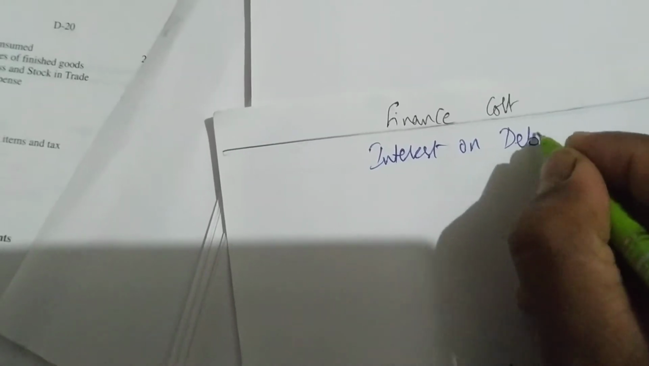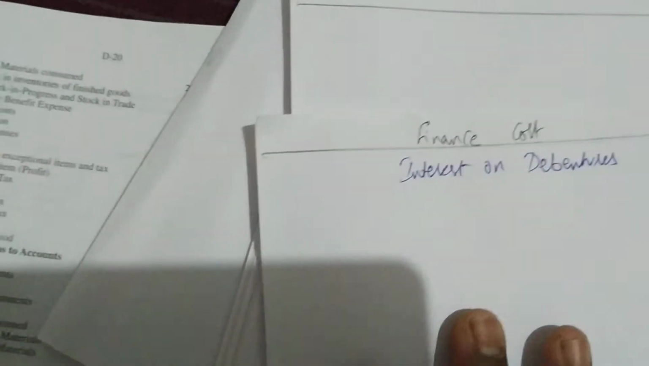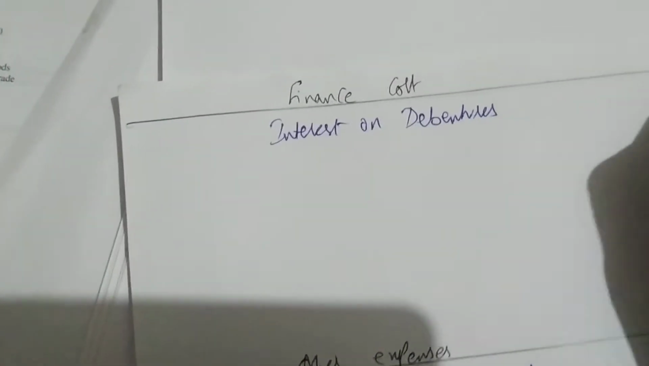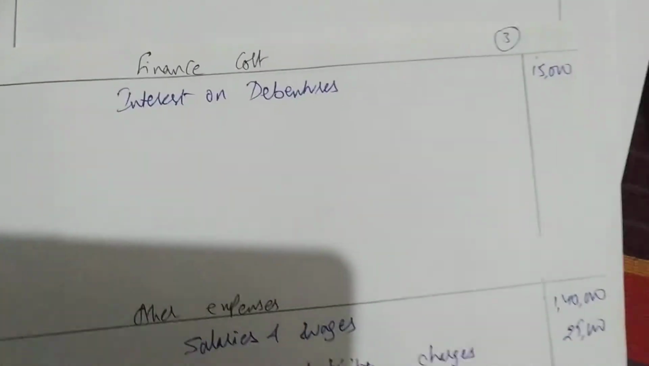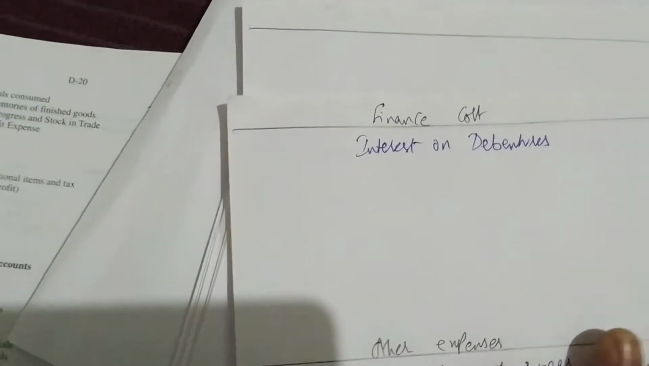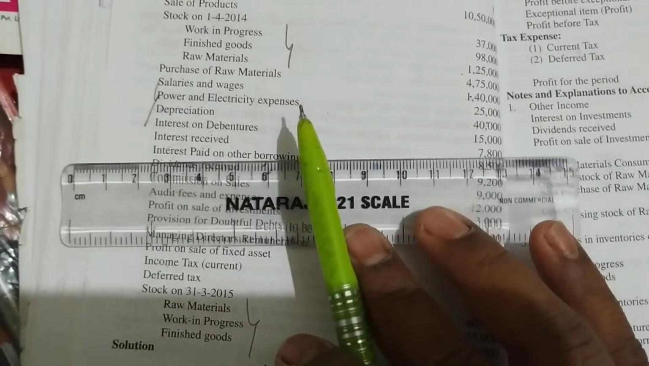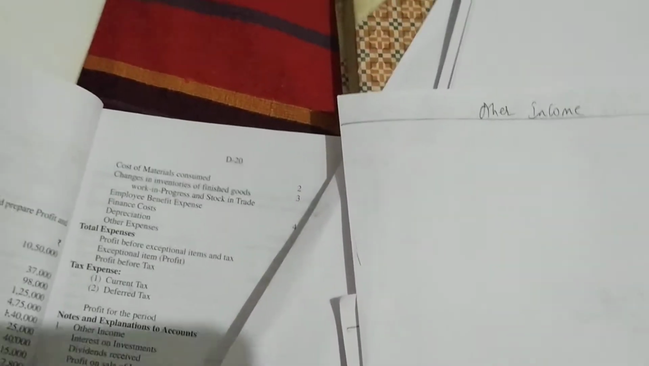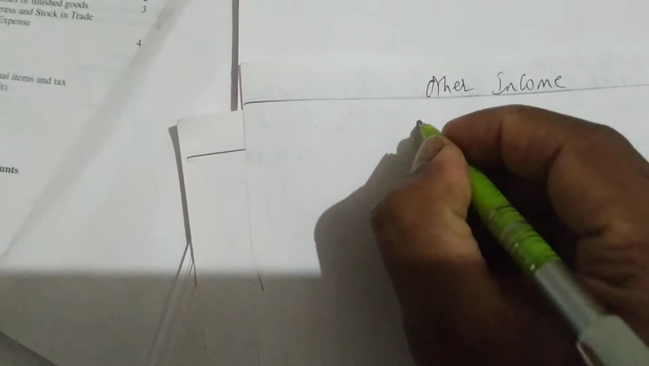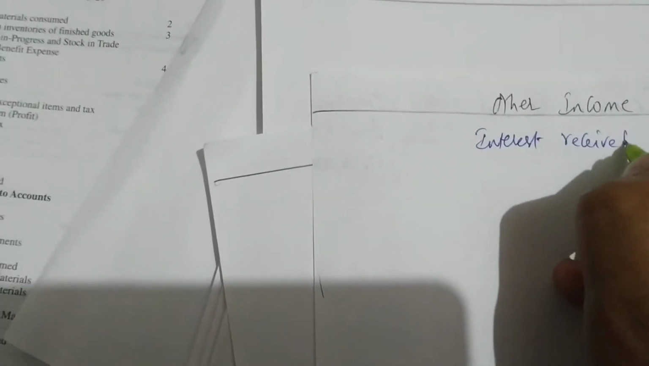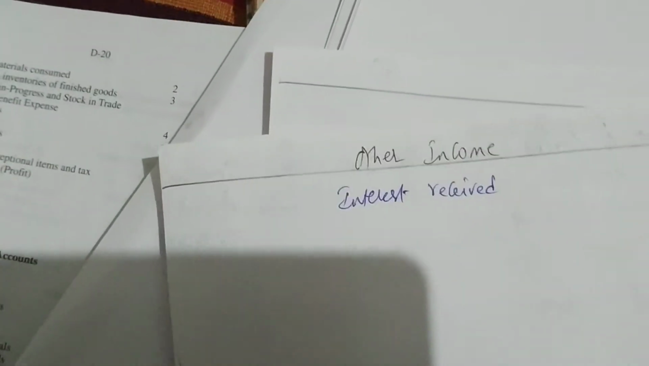How much is the amount of interest on debentures? 15,000. Amount is 15,000. Interest on debentures, finance cost. Next, what do we have? Interest received 7,800. So interest received means we have to go to the other income column. So in the other income column I'm coming and writing interest received. How much is it? 7,800. In the other income column you have to write 7,800.